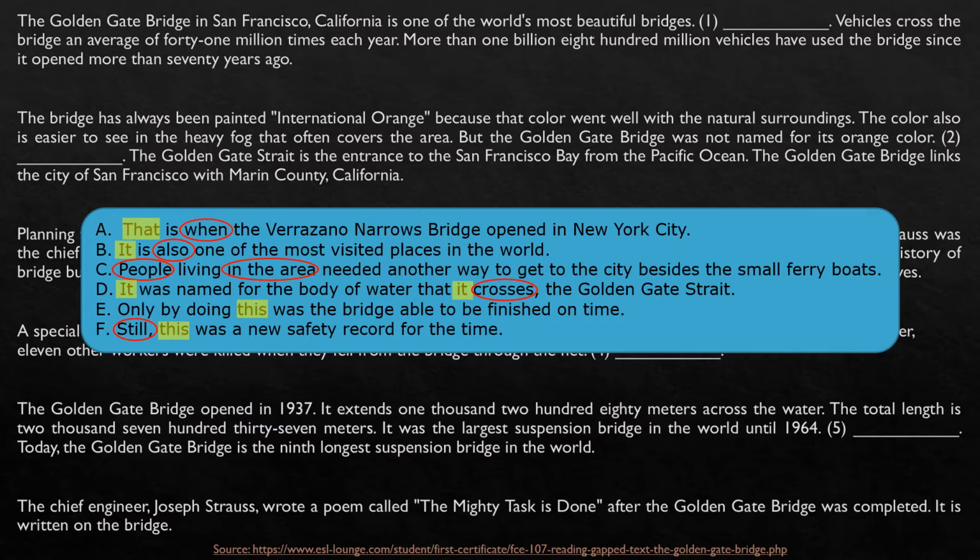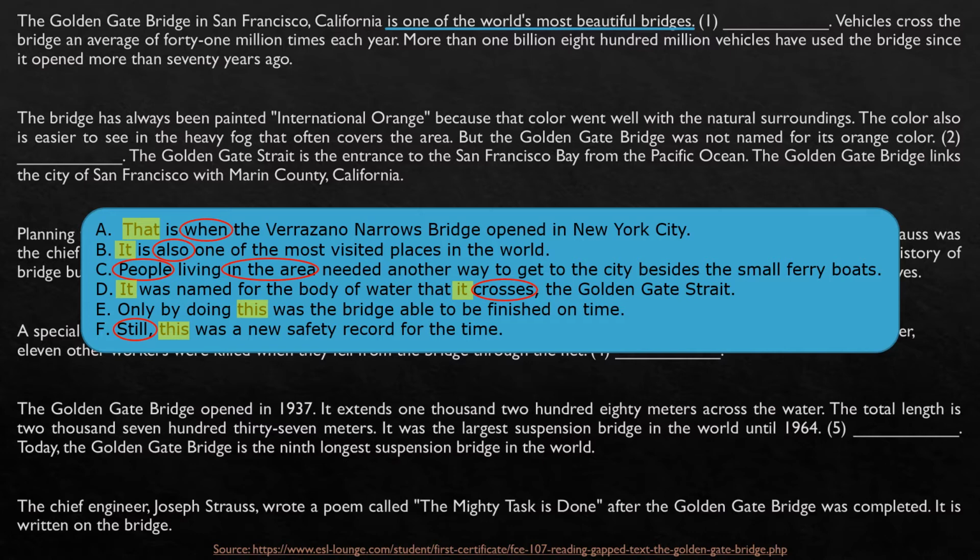The Golden Gate Bridge in San Francisco, California, is one of the world's most beautiful bridges. Vehicles cross the bridge an average of 41 million times each year. More than 1,800,000,000 vehicles have used the bridge since it opened more than 70 years ago. So let's see here, guys. You can underline some expressions here to help you, right? So this bridge is one of the world's most beautiful bridges.